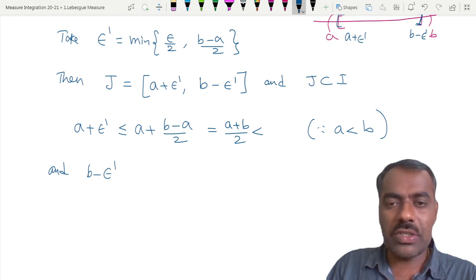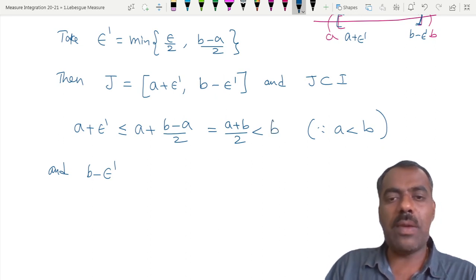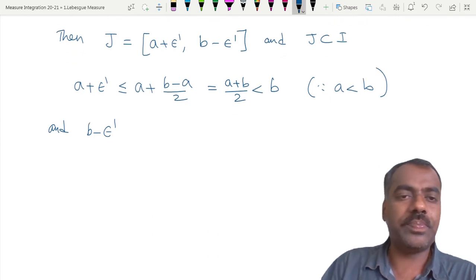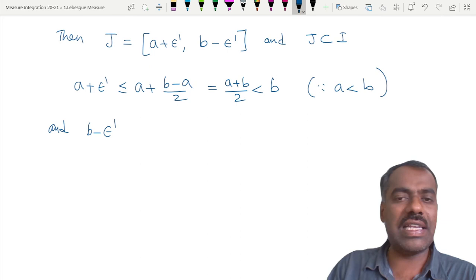We want to make sure that it is less than b. So a plus b by 2 is less than b because a is less than b, right? It is 2b by 2, so therefore it is less than b.